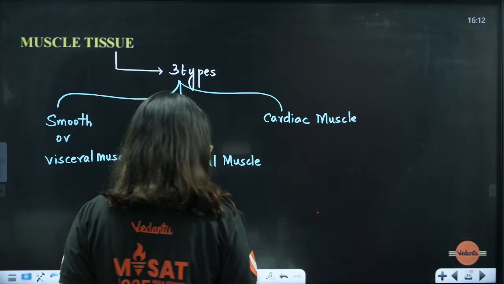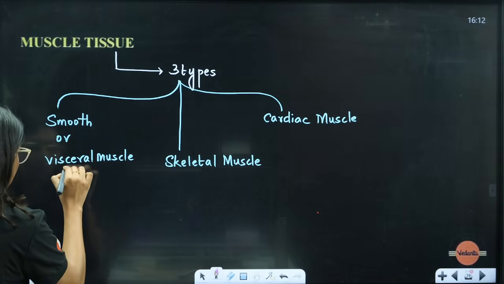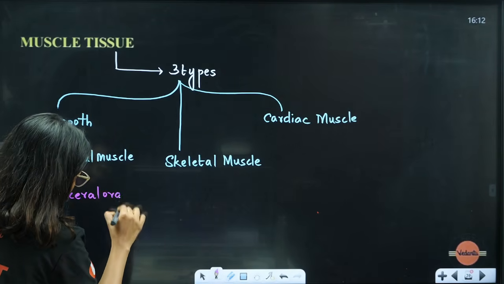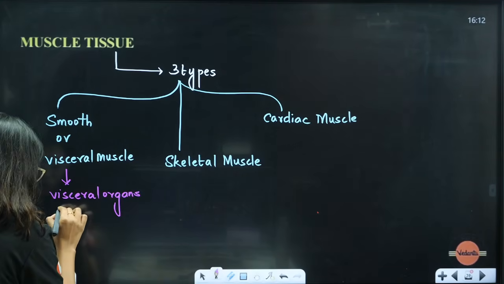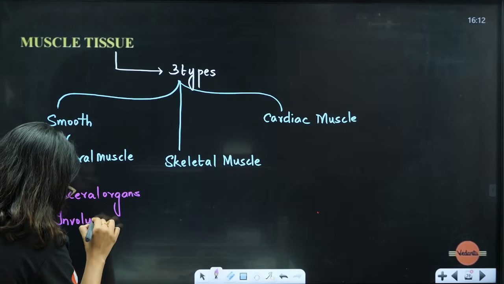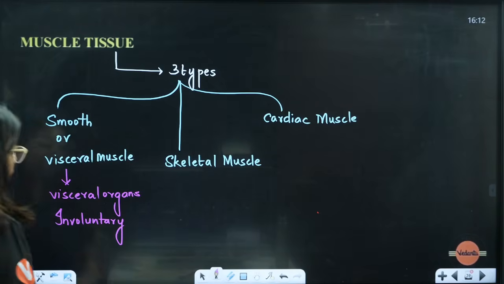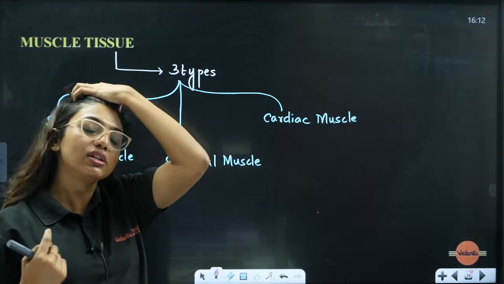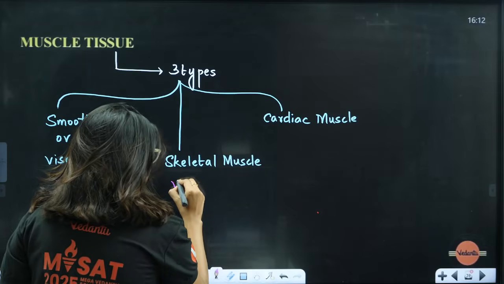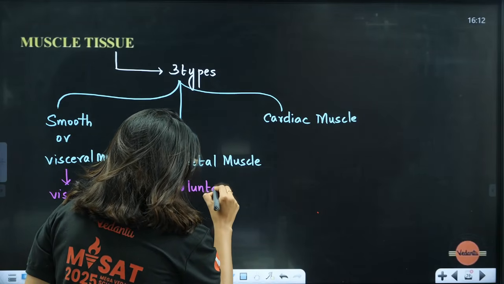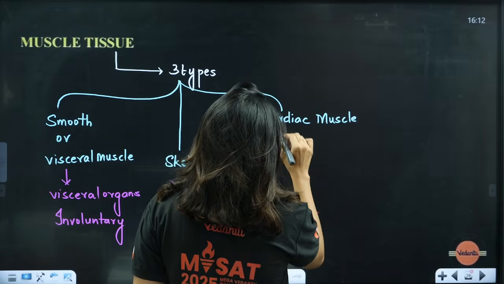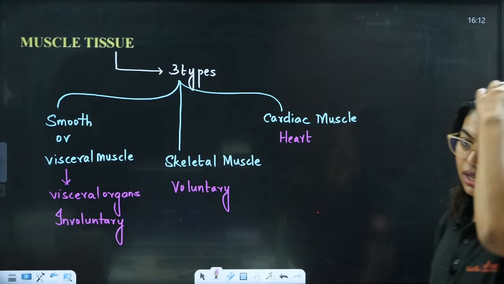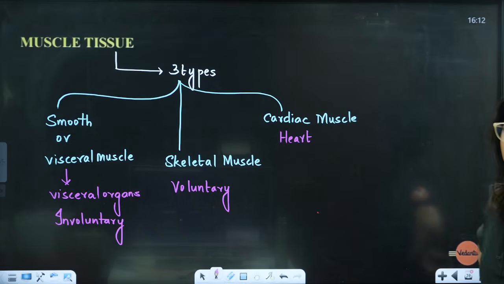Okay. Now, where are they present? As I told you, this is present in the visceral organs. Now, you tell me, ma'am, can I control this? No, it cannot be controlled. So, this is involuntary. Okay. Where are these present? They are present everywhere, between your bones, they are associated with your bones. So this one is voluntary, students? Yes, this is voluntary. It is under our control. Now where will cardiac muscle be present? It will be present in the heart. Cardiac means heart. Okay.